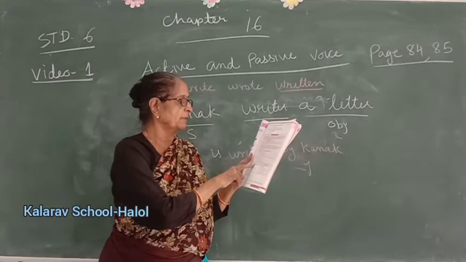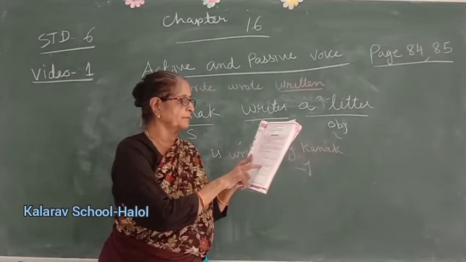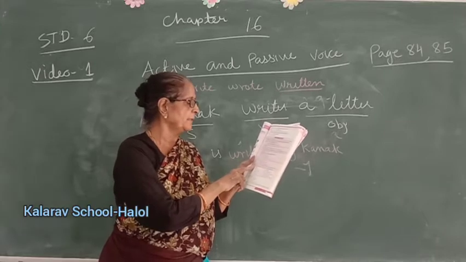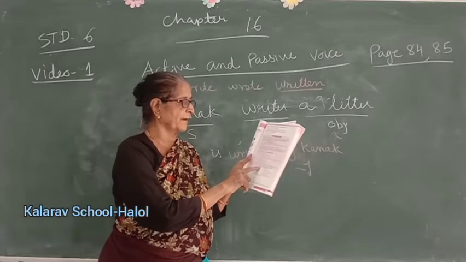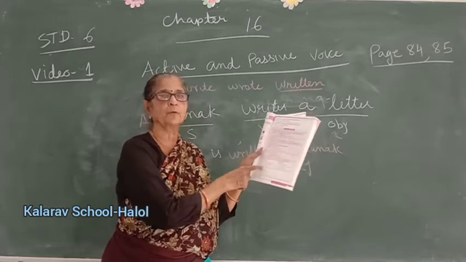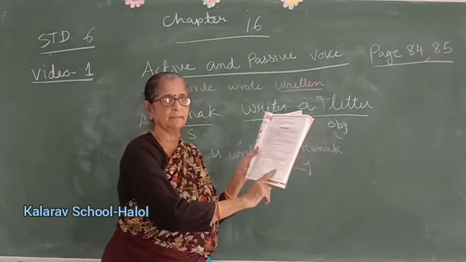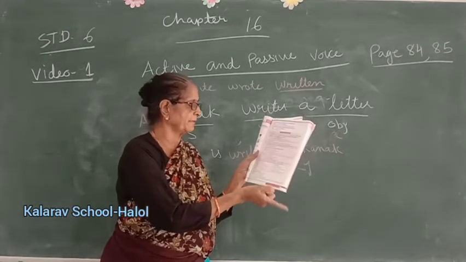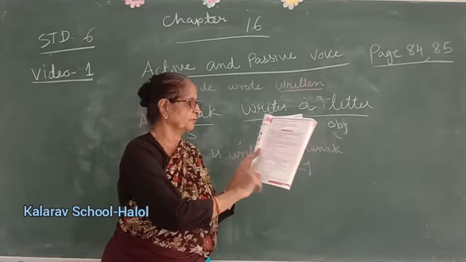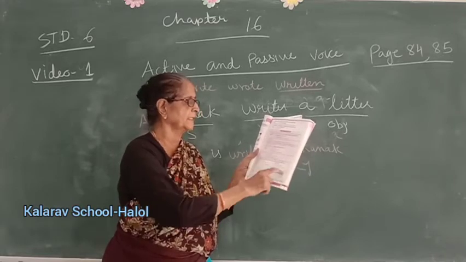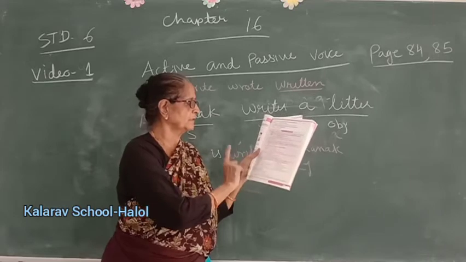In the above examples, writes changes to is written, eats changes to is eaten in the passive form. Similarly, a few examples of the verb write in different tense forms are given here. This you have to learn. So, any word you take, they will change like this. Okay, write is written. Am writing is being written. Wrote was written. And was writing was being written. These are the tenses of passive voice, this is active.